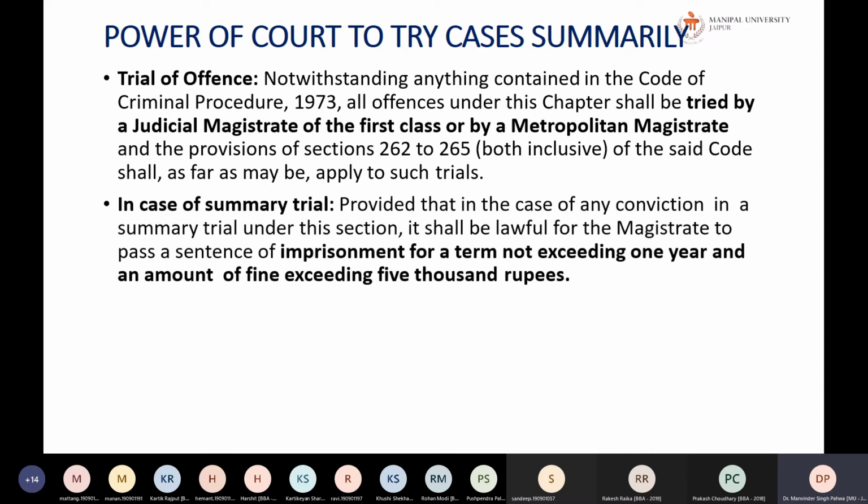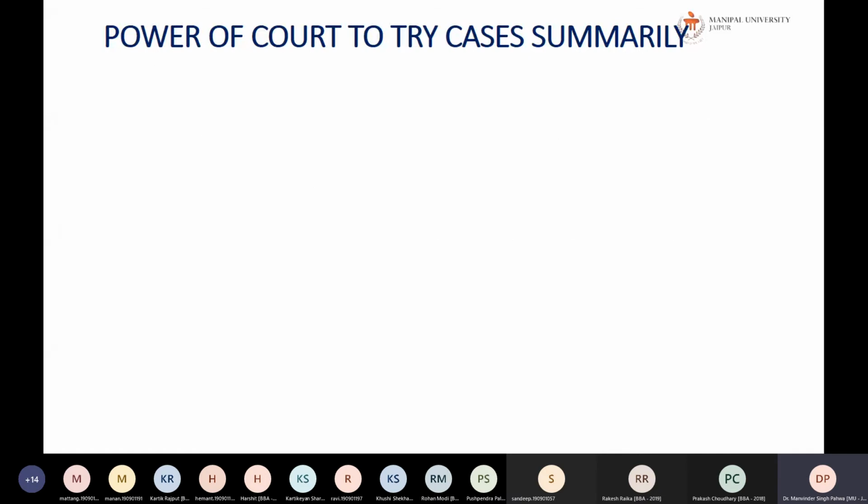So actually sections 262 to 265 of the Code of Criminal Procedure deal with how the trial happens when the class 1 judicial magistrate or metropolitan magistrate has the cognizance of the case. So in case of summary trial, what happens? Provided that in any case of conviction in a summary trial under this section, it shall be lawful for the magistrate to pass a sentence of imprisonment for a term not exceeding 1 year and a fine exceeding 5,000 rupees. Okay, so this can be done.